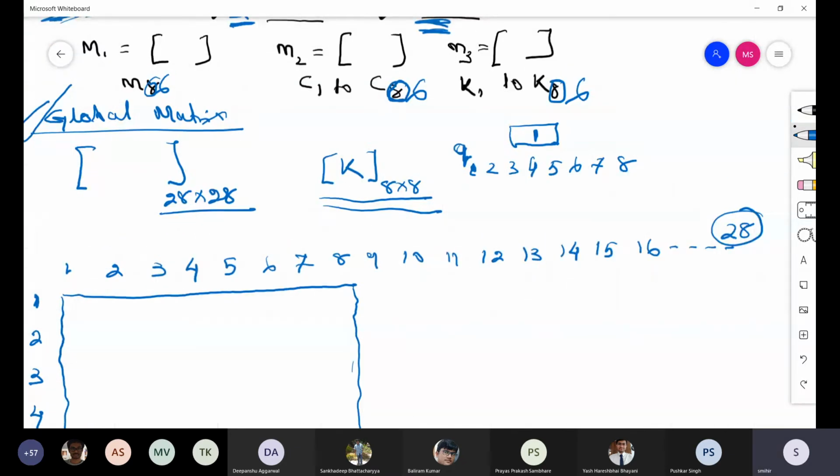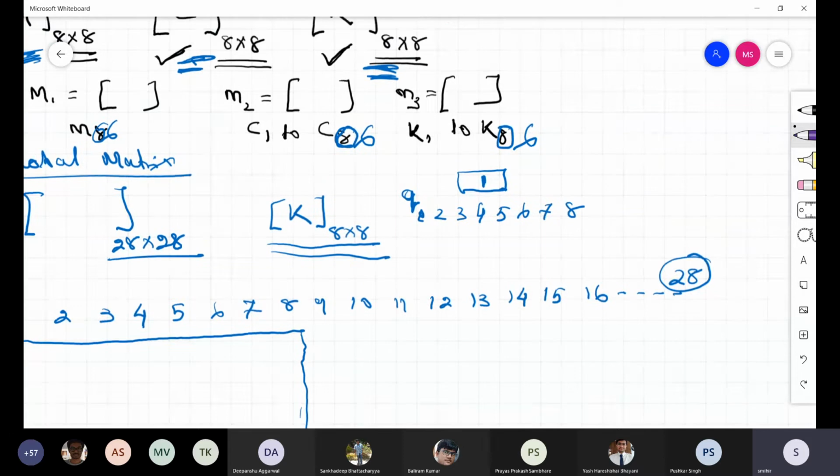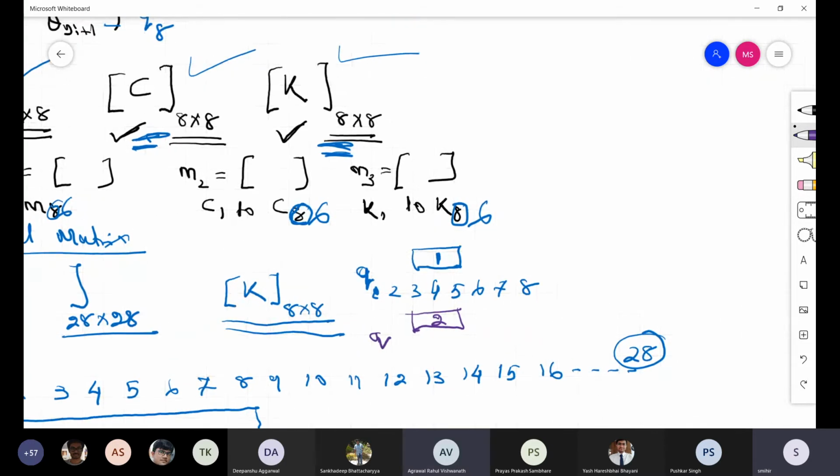If I see the second element, element number 2, what are the numbers of Q in the second element? Can you tell me? Actually, in element number 1, you have 1, 2, 3, 4 here, 5, 6, 7, 8 here, right?